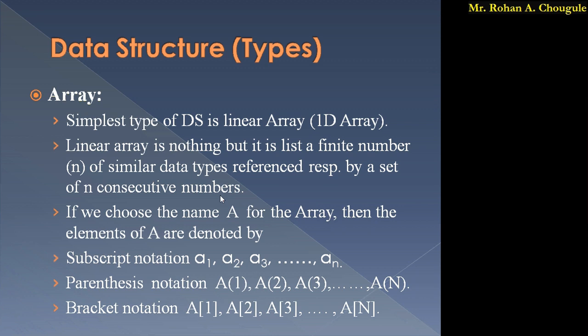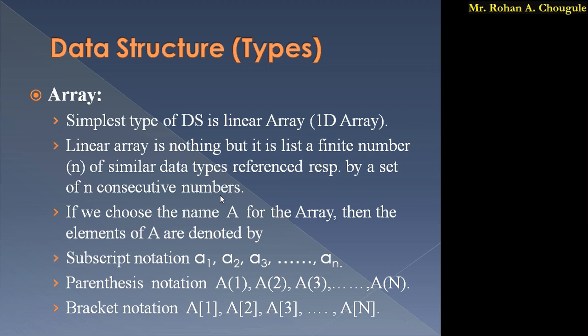So what is an array? When we call an array, it is a linear array, and that linear array is nothing but a list of a finite number of similar types referenced respectively by a set of n consecutive numbers.